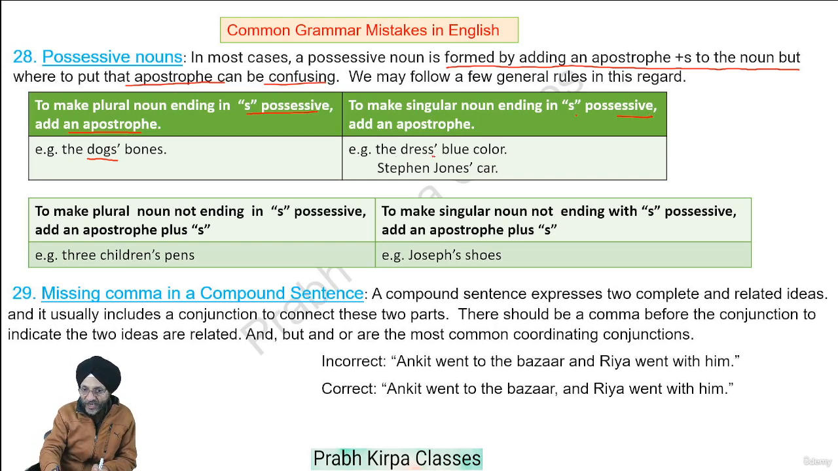Here s is already there. Dress is singular. It may be a person's dress, it may be my dress, it may be your dress. The dress's color is blue, that is, the color of the dress is blue. So here we have not written s after the apostrophe, we have simply added an apostrophe. Stephen Jones' car. Stephen Jones is the name of a single person. But as the name ends with s, we have simply added an apostrophe to make it a possessive noun.